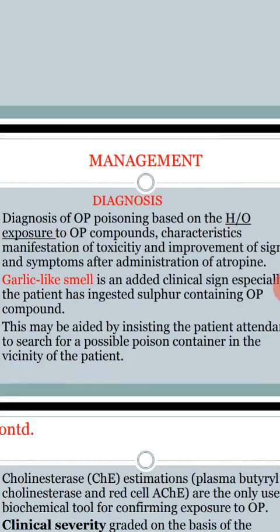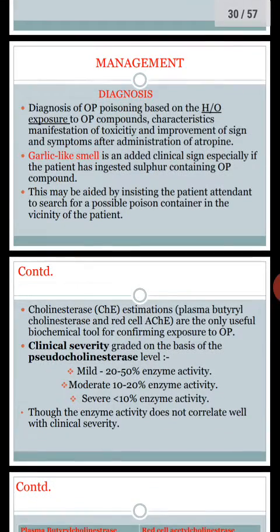So these are the manifestations of organophosphorus compounds: nicotinic actions, muscarinic actions, central actions, and neuropathy-related problems.